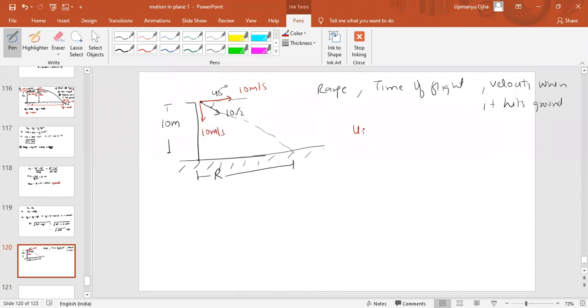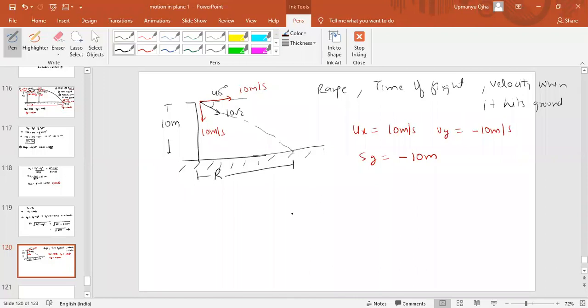So ux will be equal to how much? 10 meter per second. uy will be equal to minus 10 meter per second. Did you understand why minus here? Because the initial velocity along the y-axis will be on the negative side. So it should be minus 10 meter per second. What is sy here? Means vertical displacement, minus 10 meters. Correct? Minus 10 meters. Now we have to find the time of the flight.